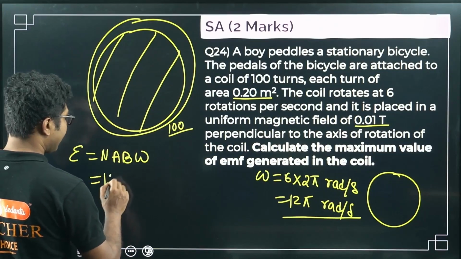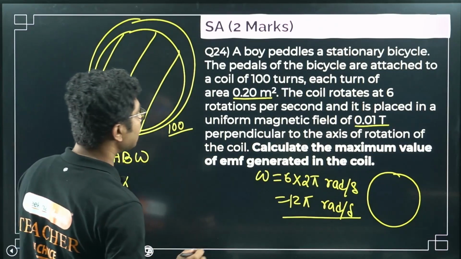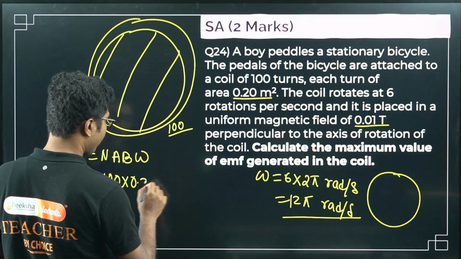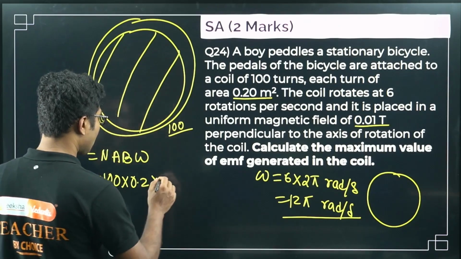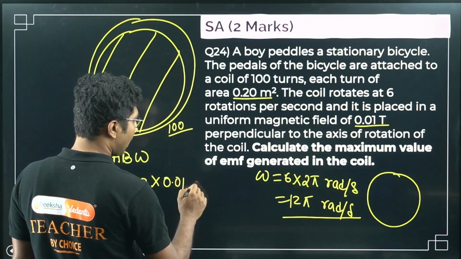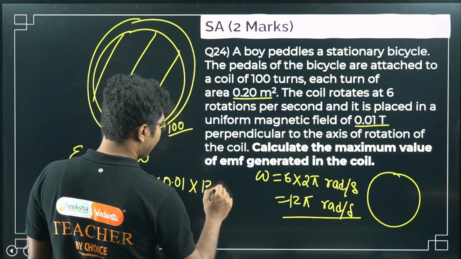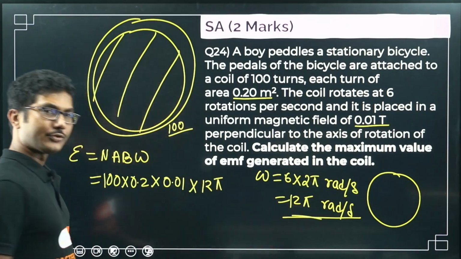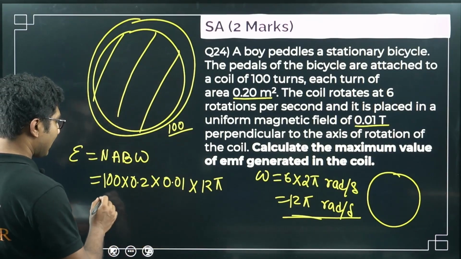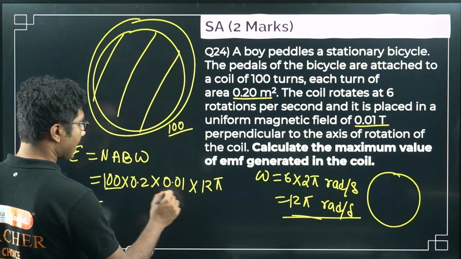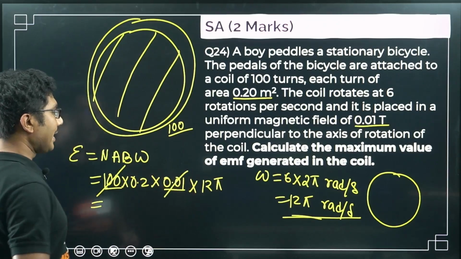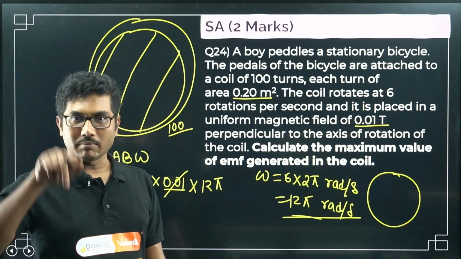N is given as 100. Area of the coil is given as 0.2. Magnetic field B is given as 0.01. And omega is 12 pi. We have calculated omega as 12 pi. That's it. Nothing else. So you can see this 100 and this will cancel, because 0.01 means 1 by 100.